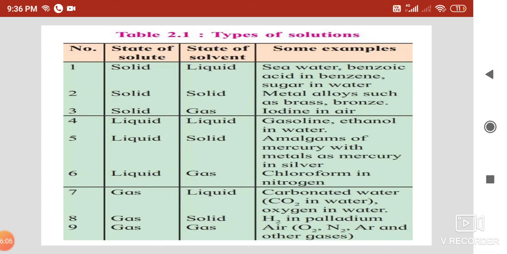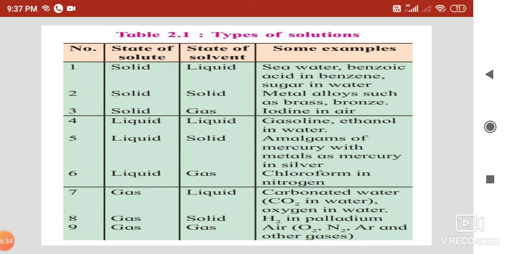Eighth type is gas in solid. Hydrogen is adsorbed on a catalyst like palladium. Here hydrogen is in the gaseous state and palladium is in the solid state, that is called gas in solid. And the last one is gas in gas. Air contains nitrogen, oxygen, carbon dioxide, water vapor.